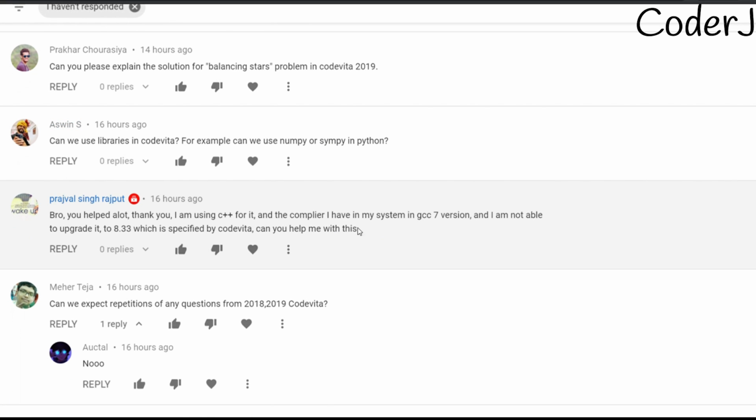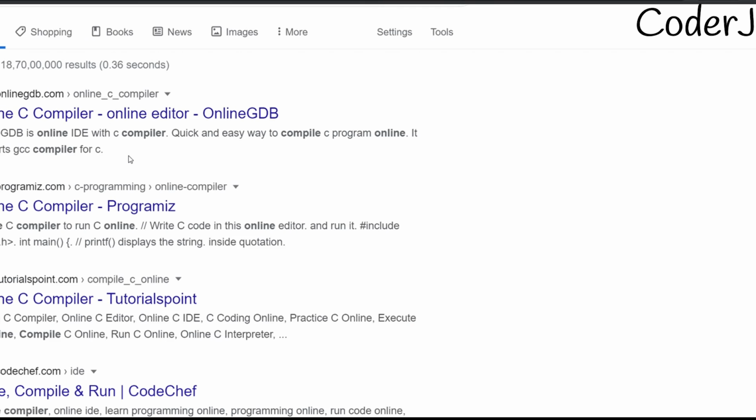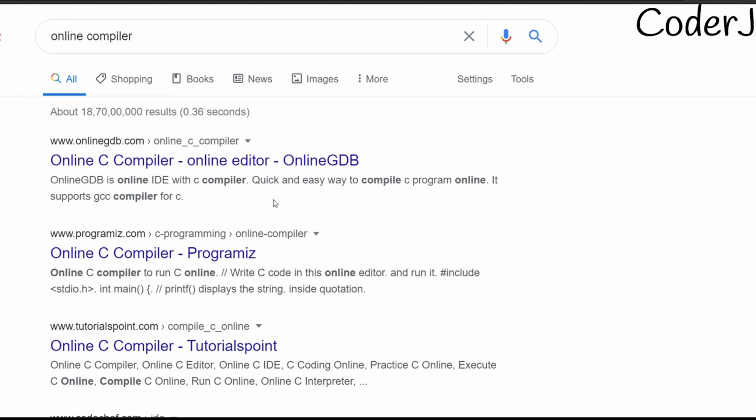Thank you. I'm using C++ and I have GCC version 7 in my system, and I'm not able to upgrade it to 8.3.3, which is specified by CodeVita. Can you help me with this? Yes, very simple. Go to the internet and try to search for an online compiler, and the first option you'll get is onlinegdb.com.